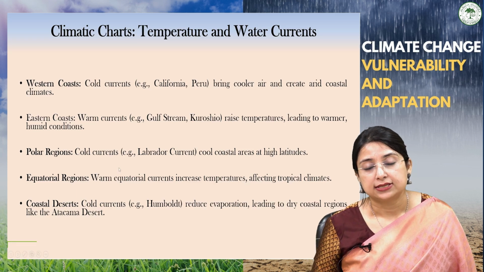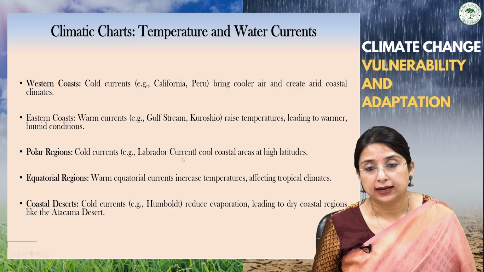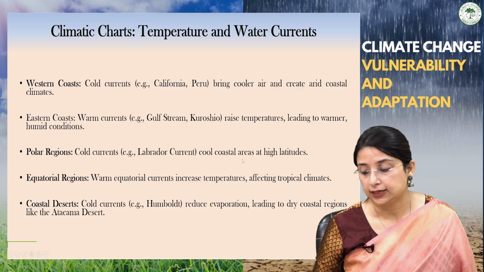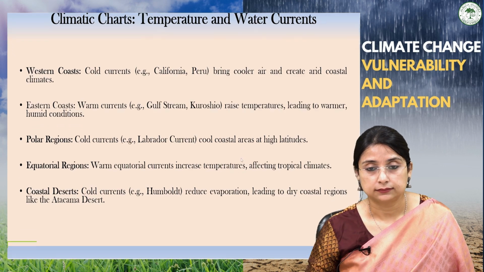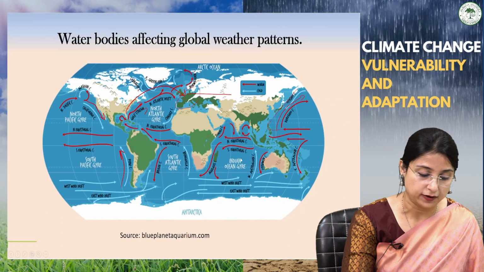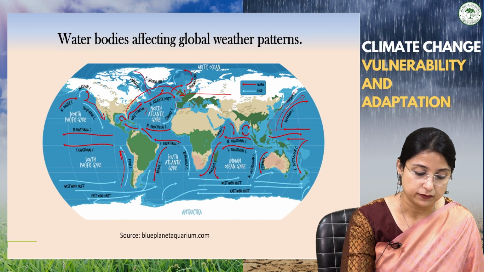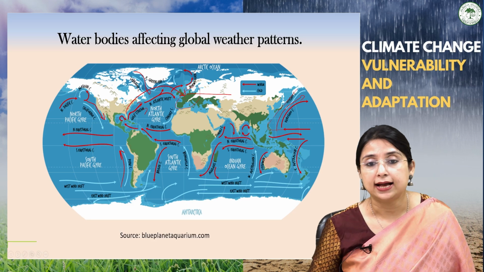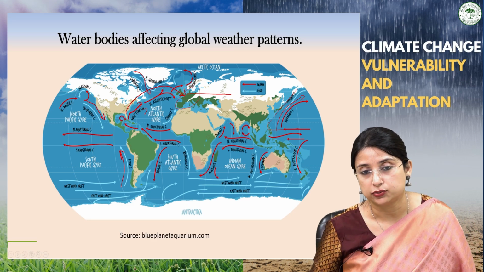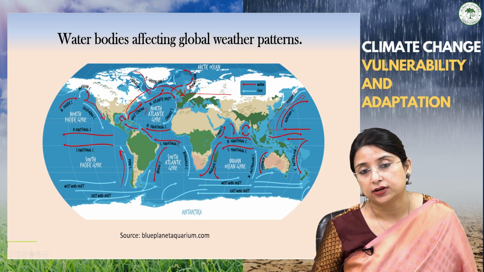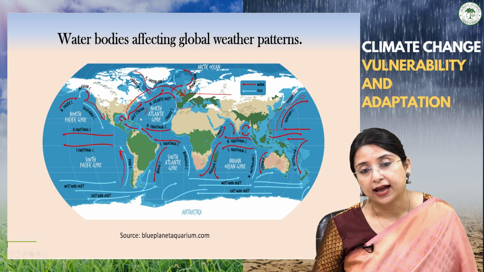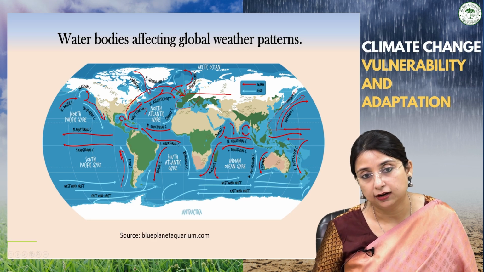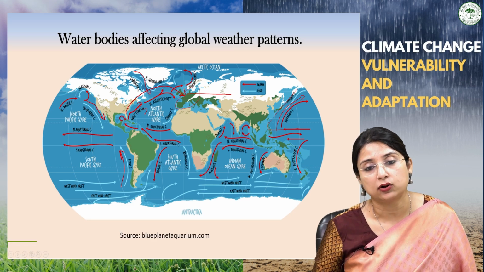Then in the polar regions, there are other examples, like the Labrador current, which cools coastal areas. For example, here again you can find the Labrador current. This Labrador current is coming from the higher latitudes, so as it moves towards the lower latitudes, it provides a cooling effect. And where the warm current, the Gulf Stream, and the cool current, the Labrador current,